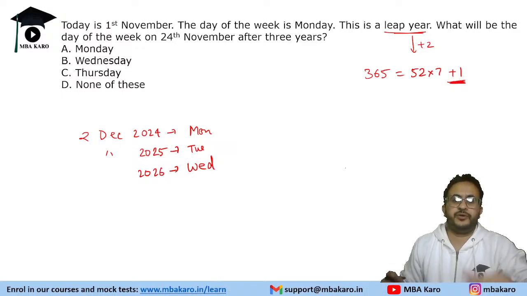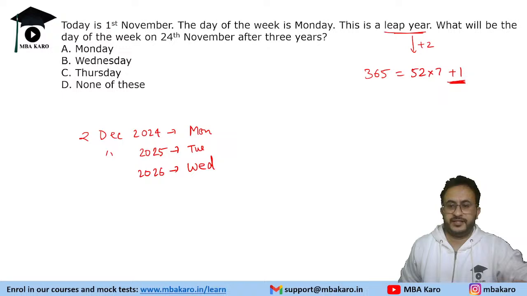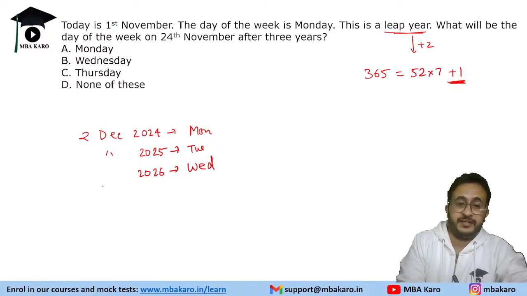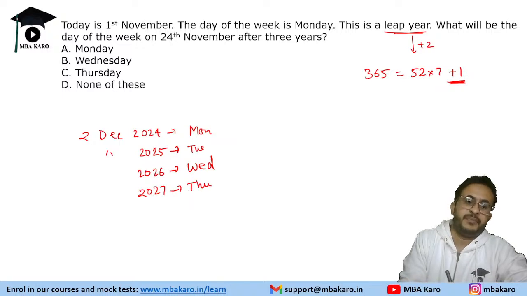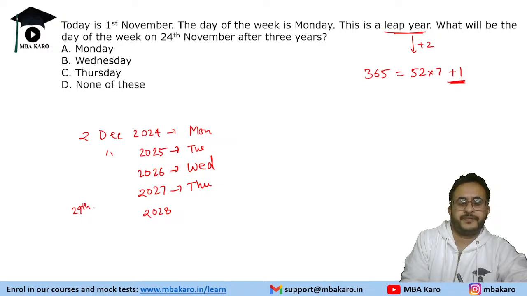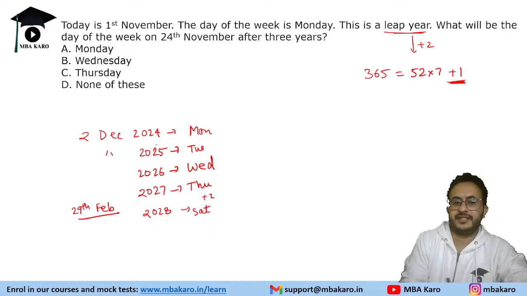You realize your birthday falls on the next day every year, but if there is a leap year in between, like in 2027, it will be Thursday. In 2028, 29 Feb will come in between, so it will increase by 2 and it will be Saturday. That is just an example.